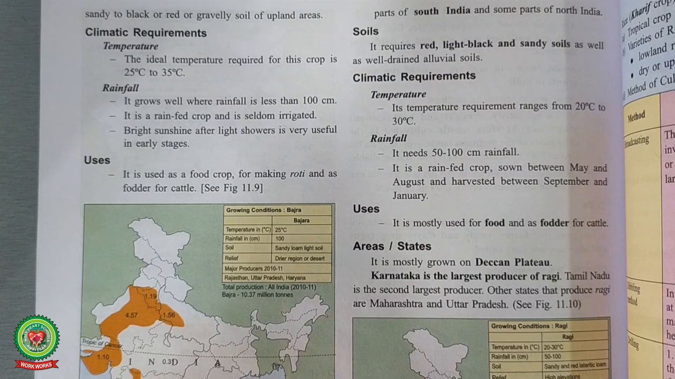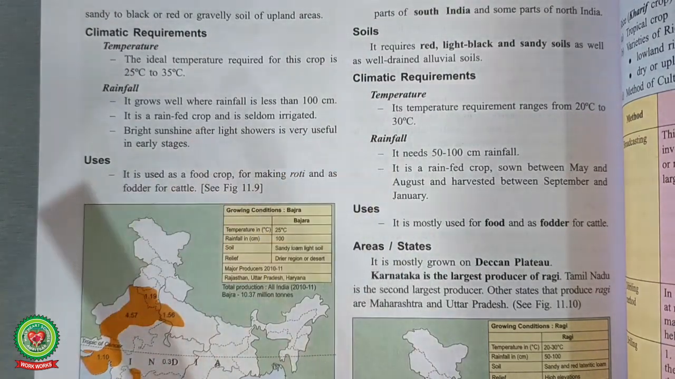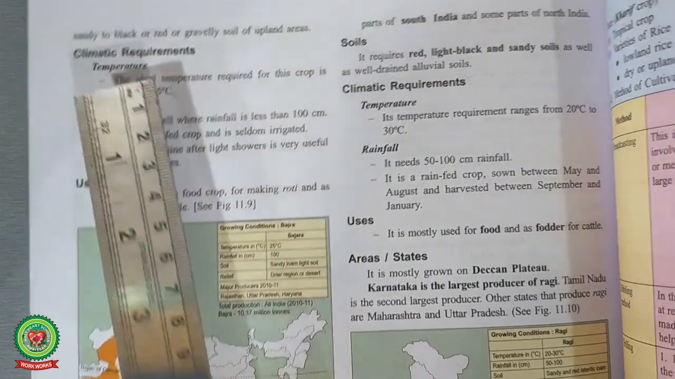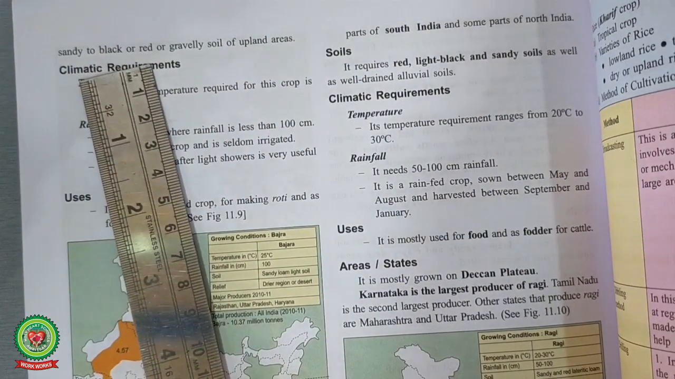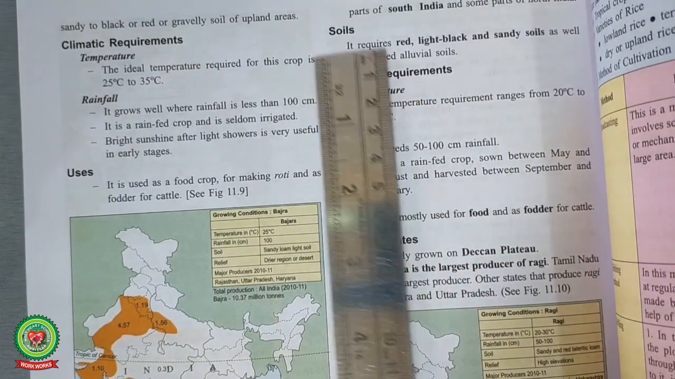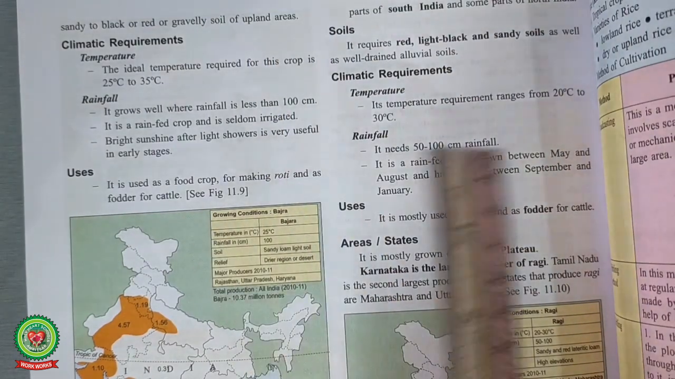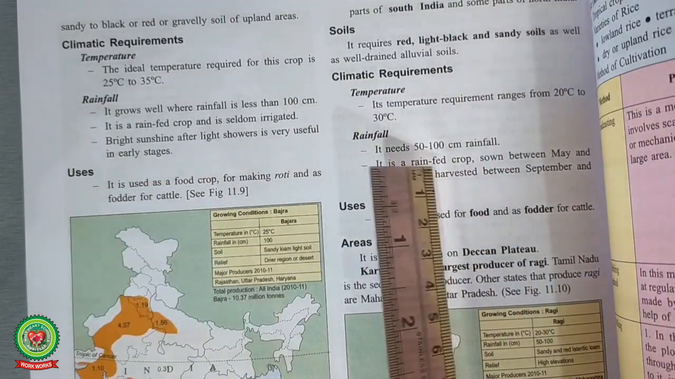Now we will discuss bajra. First of all, we will discuss the soil conditions required for bajra. Bajra can be grown in sandy or black or red soil of the highland, meaning it can grow up to a height of 1200 meters also. But mostly it is grown in the plain area, like I told you earlier, Punjab plain and Ganga plain.